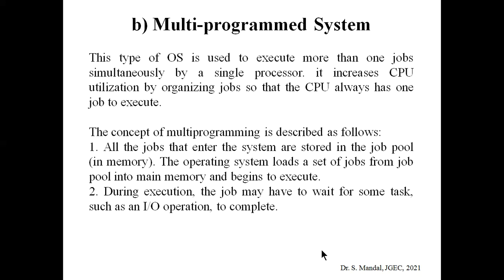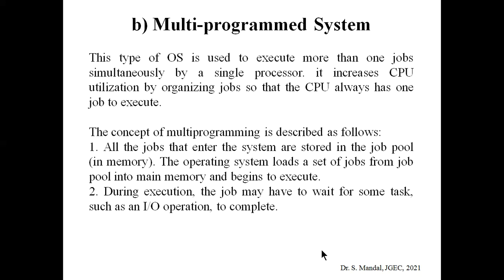Okay, so the process is like this. All the jobs that have been scheduled or that have entered the system are initially stored in the job pool. Job pool is nothing but memory. In the job pool, job 1, job 2, job 3 will be stored sequentially, one by one.